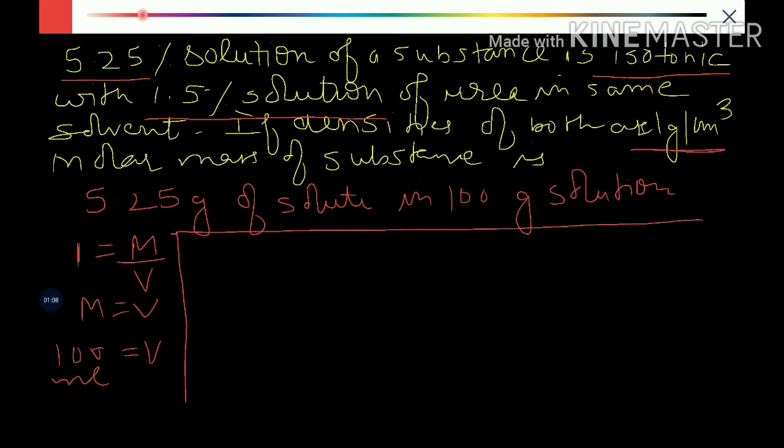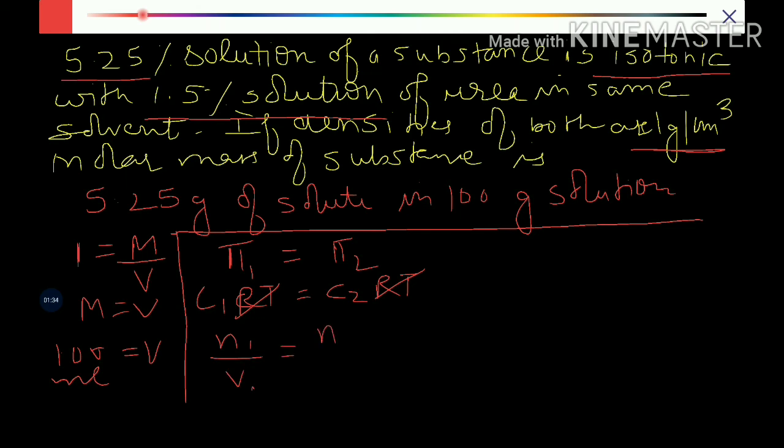Now since both the solutions are isotonic, osmotic pressure of 1 is equal to osmotic pressure of 2. So C1 RT is equal to C2 RT because osmotic pressure is CRT. Since the temperature is same, this cancels out. So C1, number of moles of 1 divided by volume of 1, is equal to C2, number of moles of 2 divided by volume of 2.